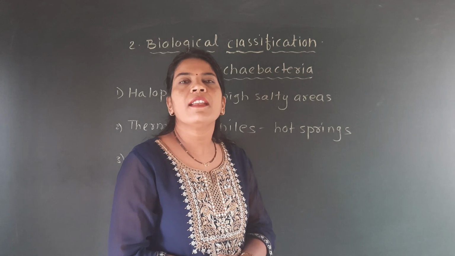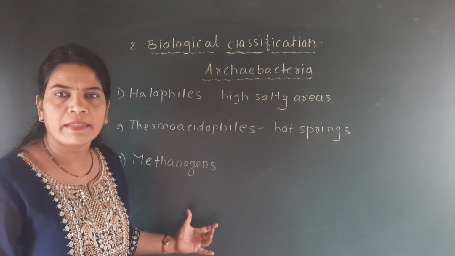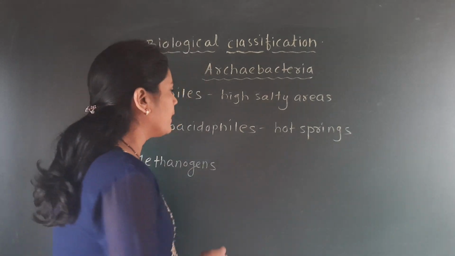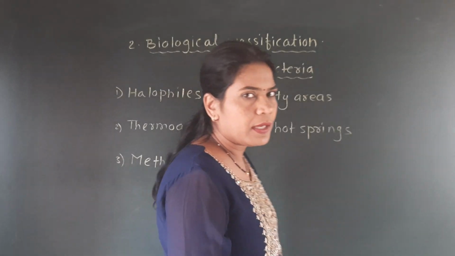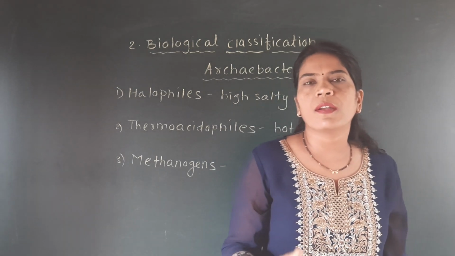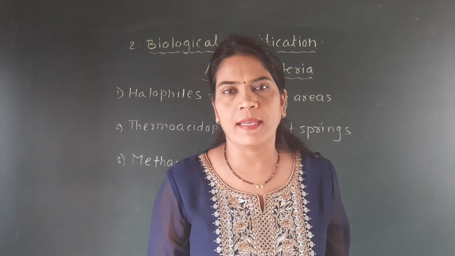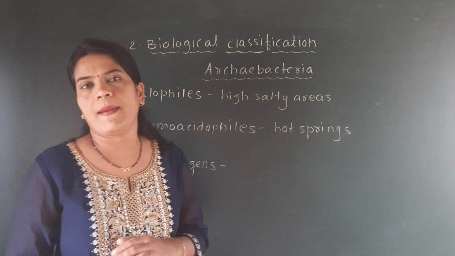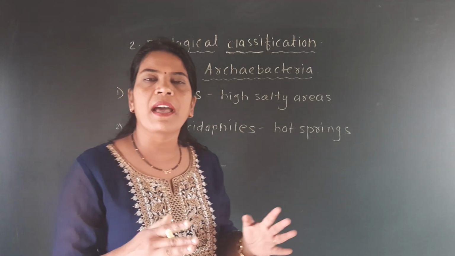Then the last category of the archaebacteria is the methanogens. These bacteria are generally found in marshy areas, particularly in the rumen or the gut of ruminant animals.